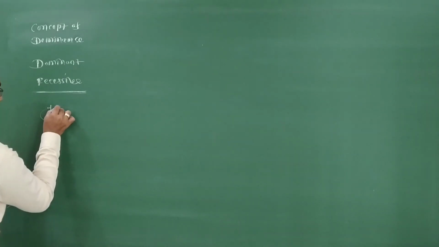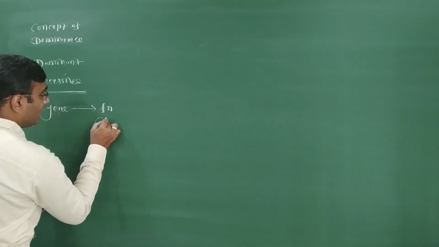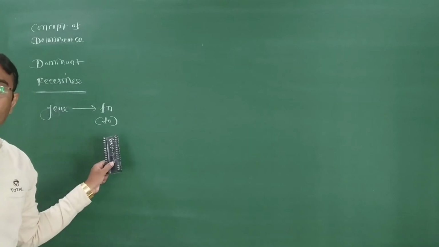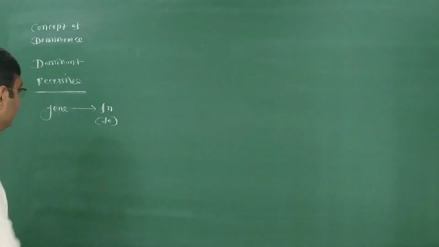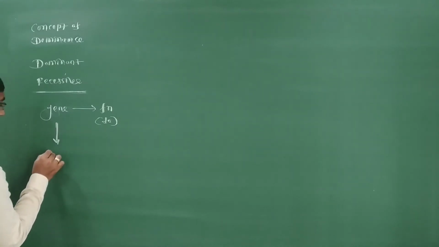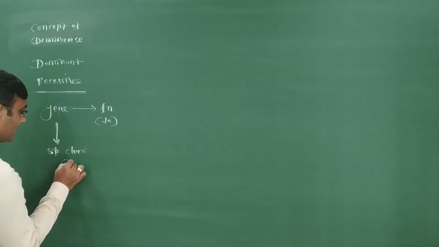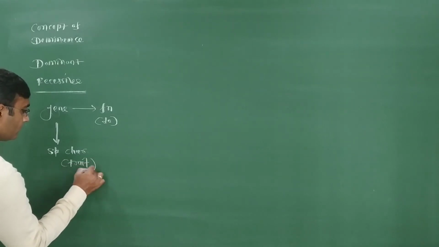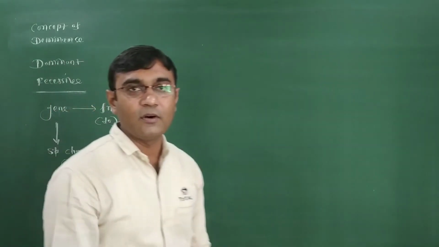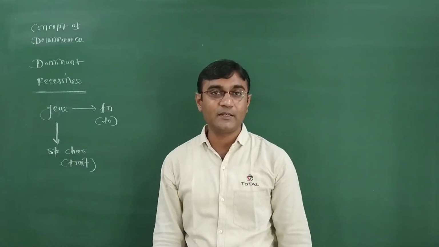Gene function means whatever activities a gene does. Definitely a gene is responsible for the expression of a specific character, specific trait. Every gene is responsible for expressing a specific character or trait.